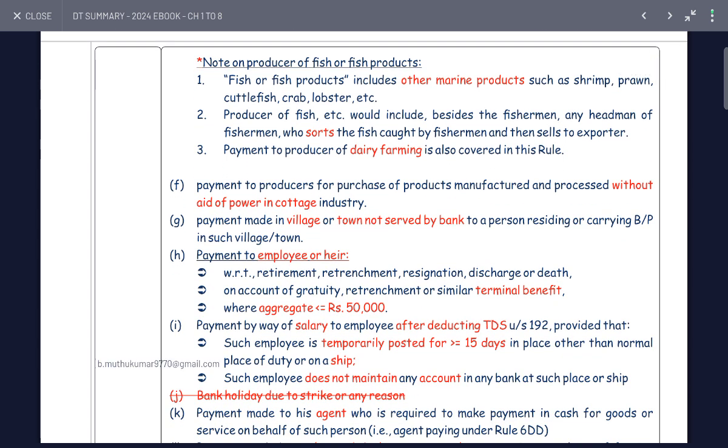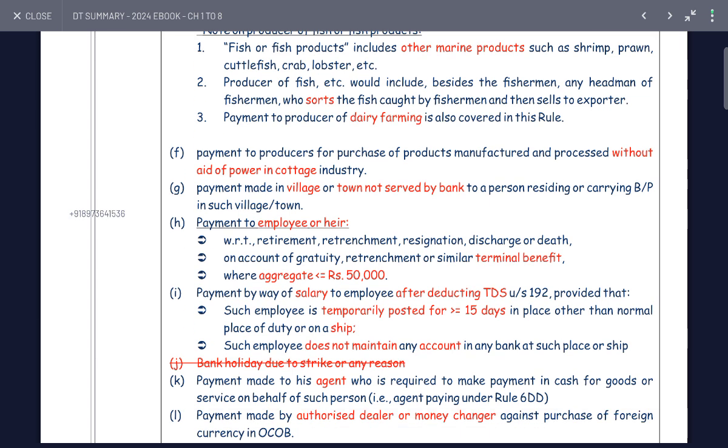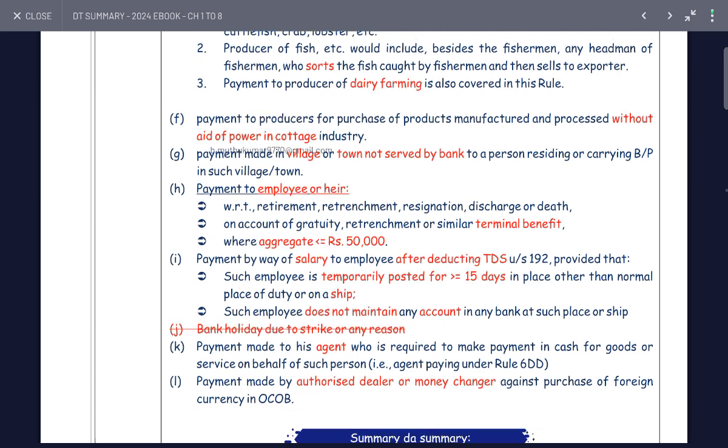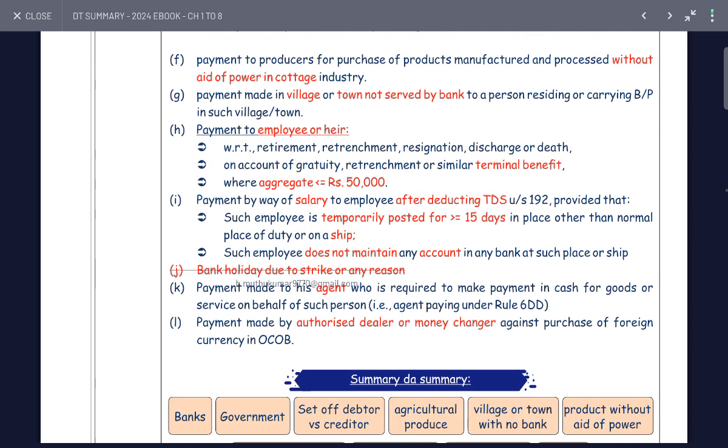Payment to a producer for products manufactured or processed without the aid of power, and cotton. Payment made in a village or town which has no banking facility. Payment to employees on retirement, retrenchment, resignation or death, such as gratuity or similar terminal benefit in cash, aggregate less than 50,000.